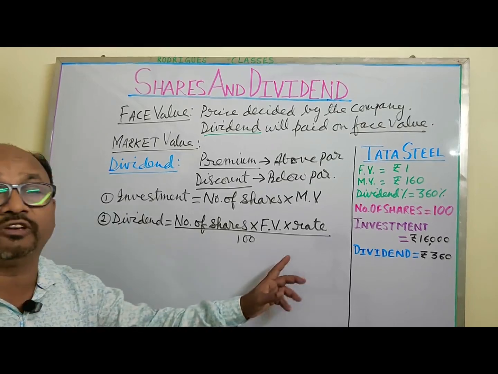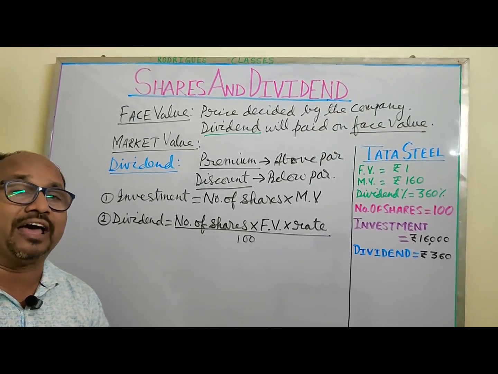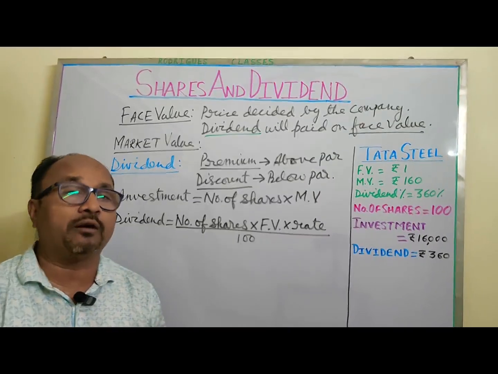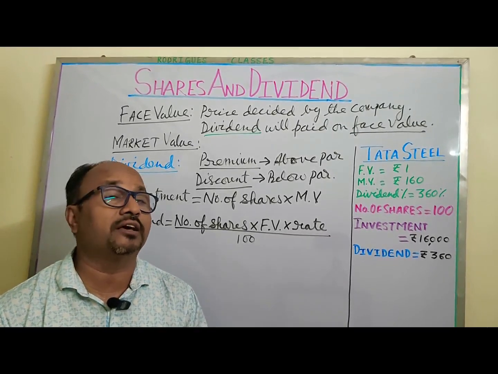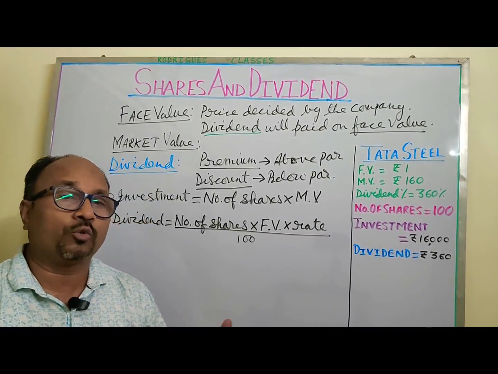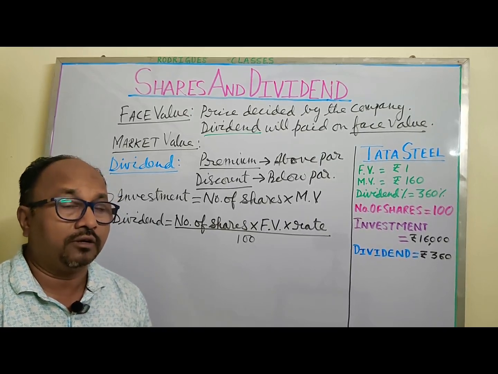Okay, so in this way we find the dividend. This dividend can also be called annual income. But annual income doesn't mean that every company gives the dividend only once in a year. There might be a case where a company gives dividend twice in a year. So it varies from company to company.